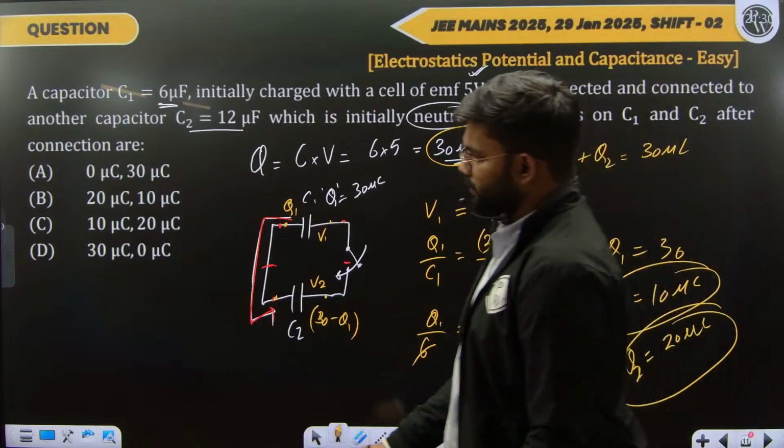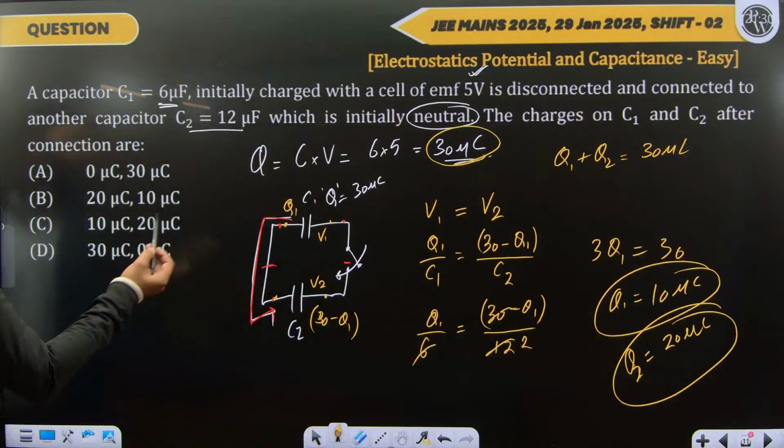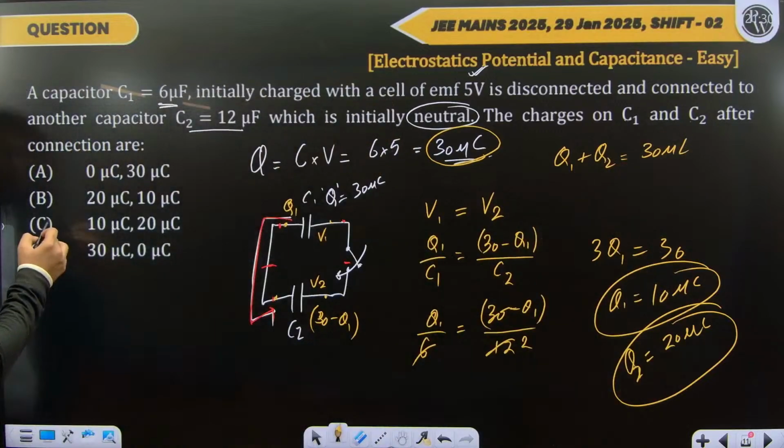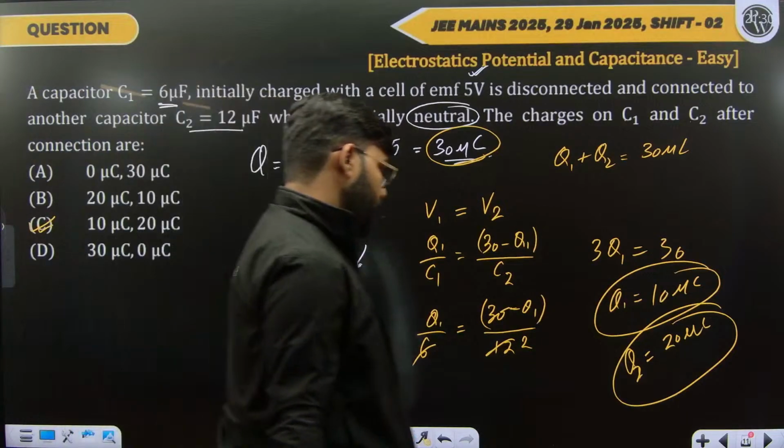From here, the option C, they have asked across C1 and C2. So the option C is correct. Please keep in mind, they have just exchanged the values over here. So you have to be very careful.